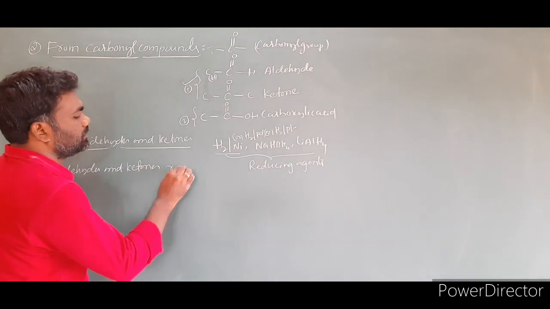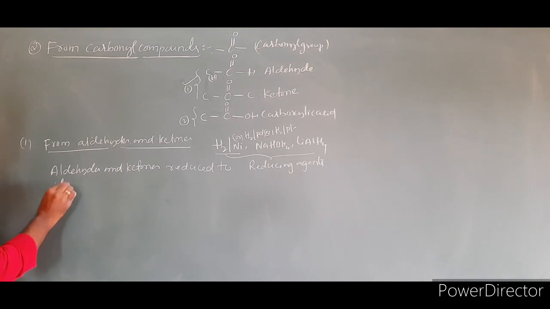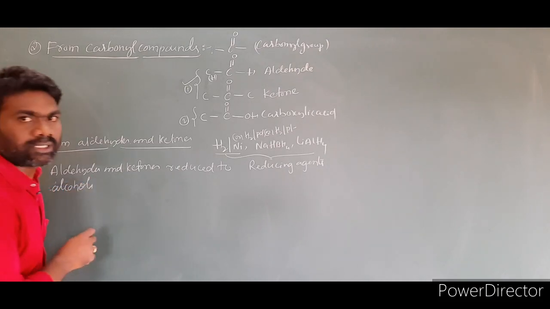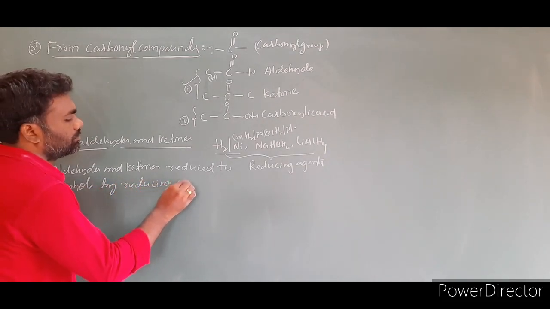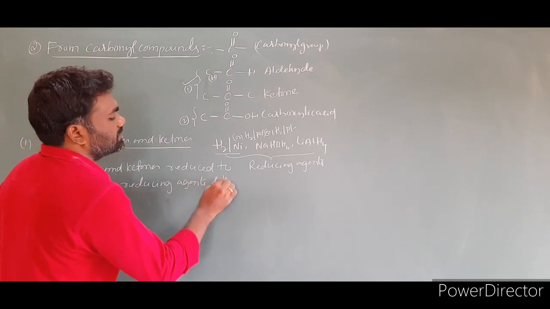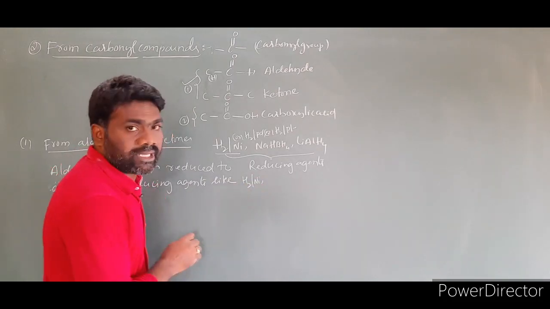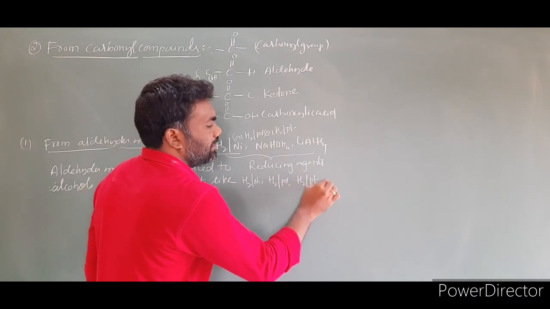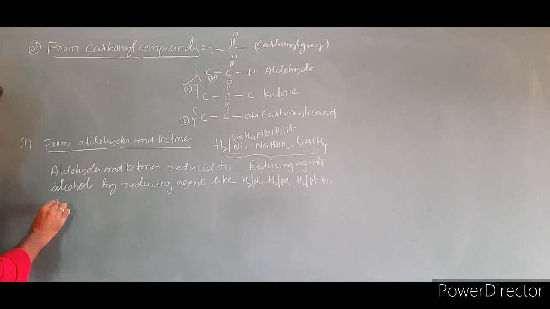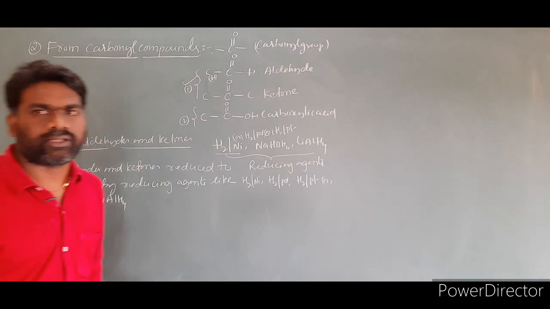Aldehydes and ketones are reduced to alcohols by reducing agents like H2 by Ni, or you can take H2 by Pd, or H2 by Pt, or sodium borohydride NaBH4, or you can take lithium aluminum hydride. All these are reducing agents.